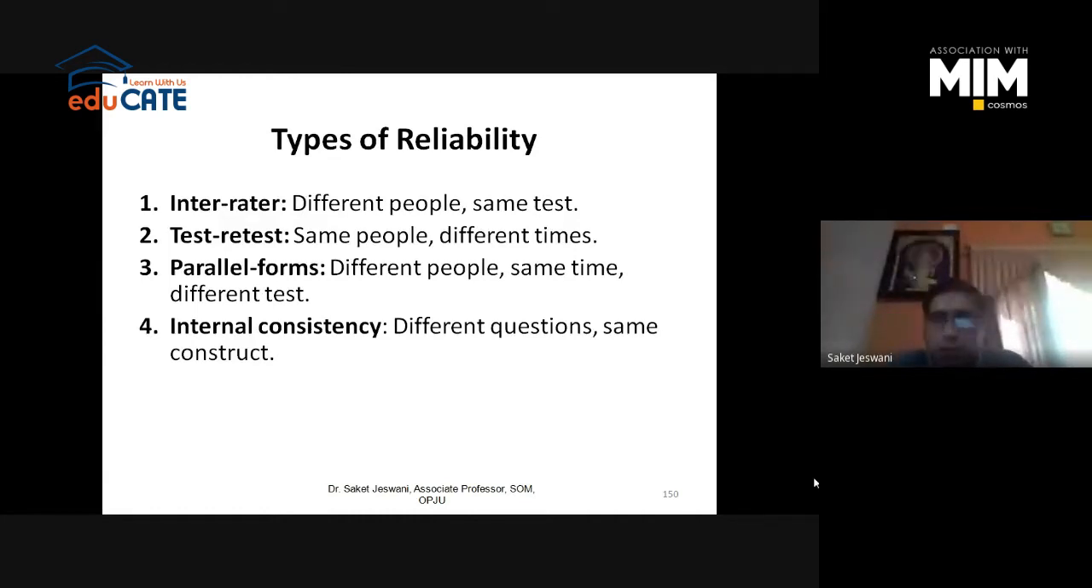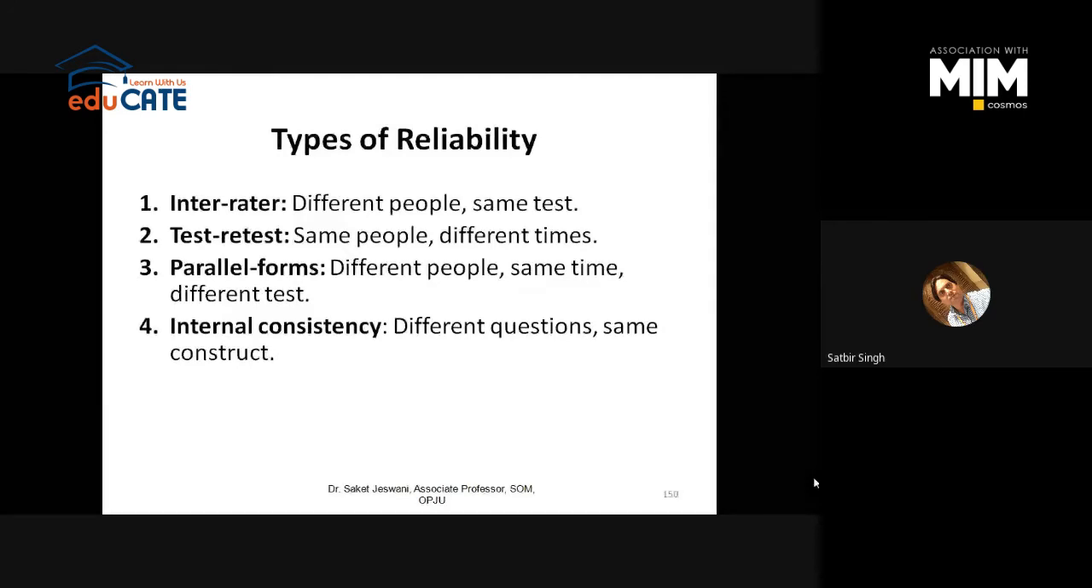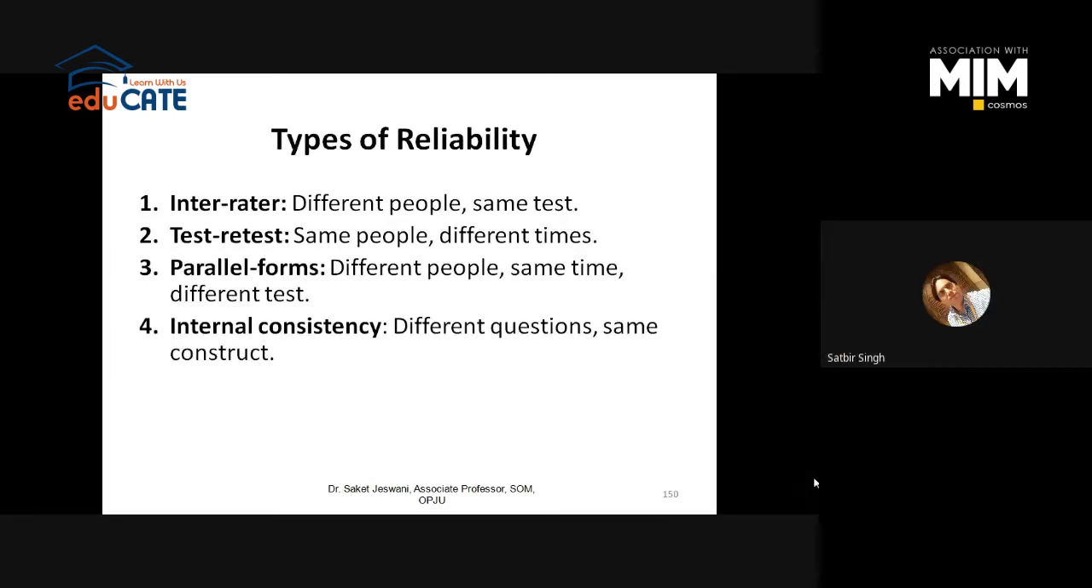Yes, Adbirji, you were asking something. No, my question was whether the test-retest, if it is also testing the reliability, and if the data is reliable, then it is meeting the internal consistency also.